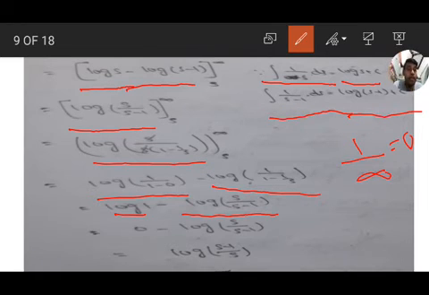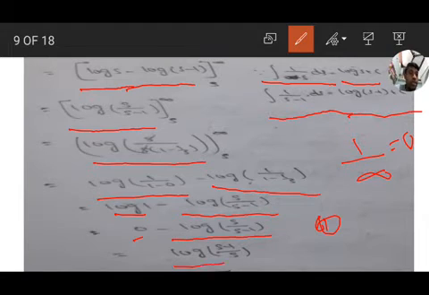Then minus of log 1 value is 0. Therefore, log 1 value is 0 and it is the same, minus of log of s by s minus 1. Minus is there, so log a by b to the power, it simplifies: numerator and denominator exchange, log of s minus 1 by s. It is the final answer.